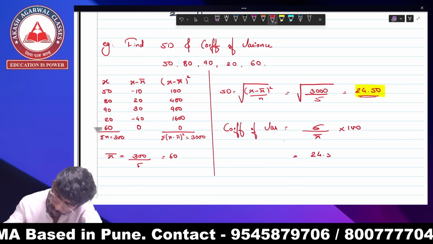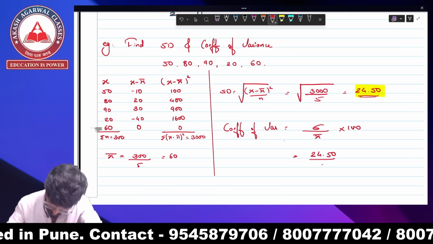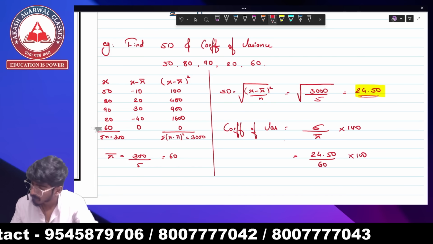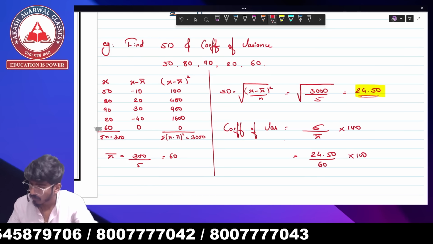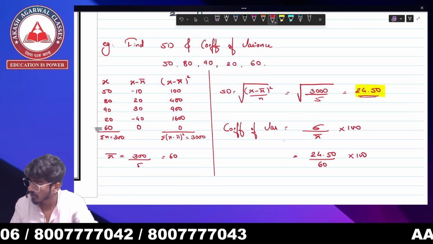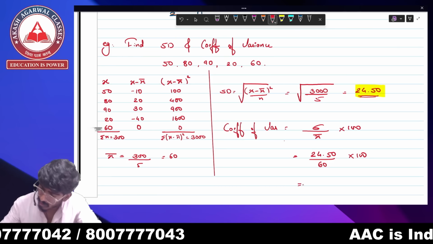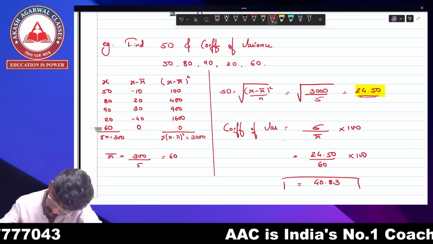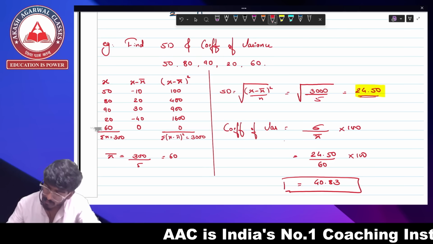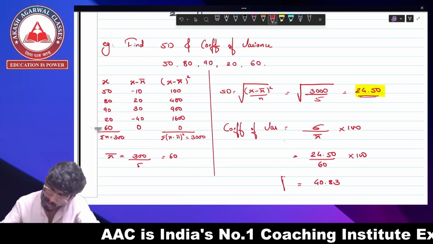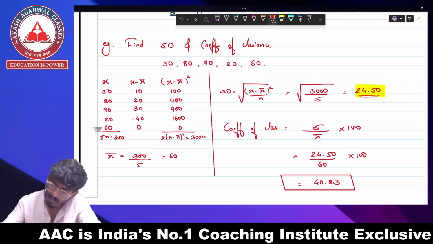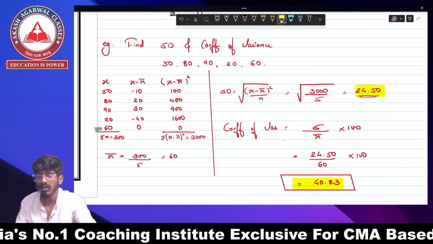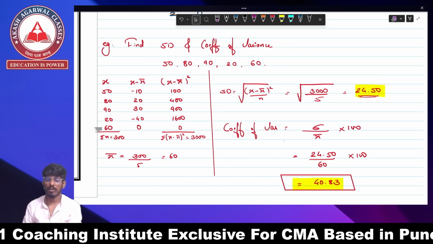That means 24.50 divided by x bar, which is 60, into 100. It is 40.83. So my coefficient of variance is 40.83 and my standard deviation is about 24.50. So this is your standard deviation and coefficient of variance, one example.